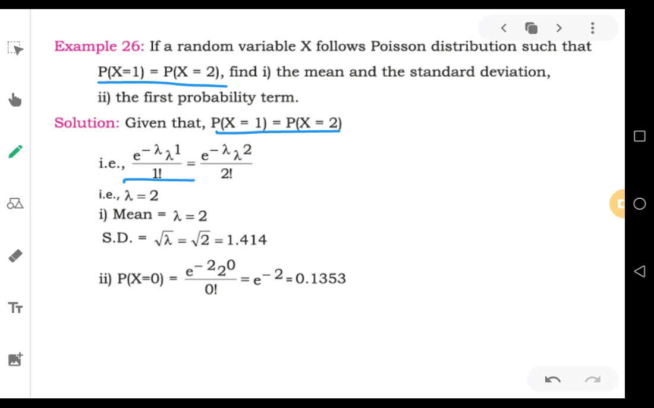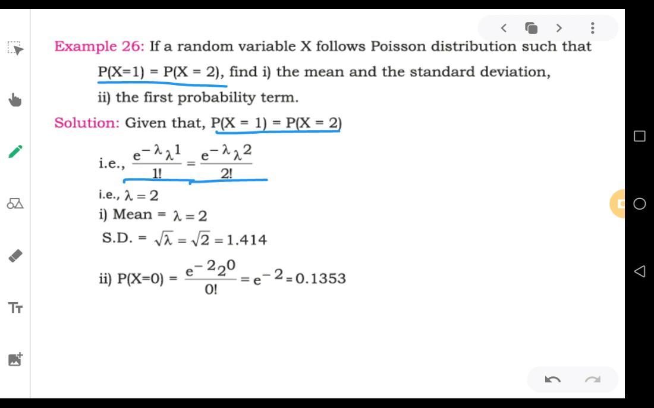In the same manner, if you expand the Poisson distribution formula for P2, that should be e to the power of minus lambda into lambda to the power of 2 divided by 2 factorial. So when you are expanding for x equals 2, the formula is lambda to the power of x, that is lambda to the power of 2, divided by x factorial, that means 2 factorial. Once you expand this P1 and P2, P1 is equal to P2, therefore we have written the expanded formulas for P1 equal to P2. Now what happens is, you can just cancel.